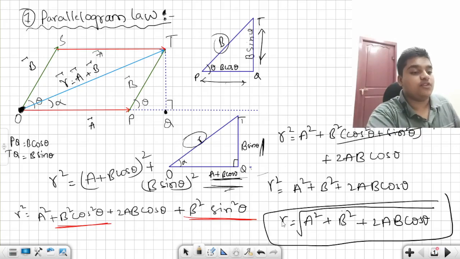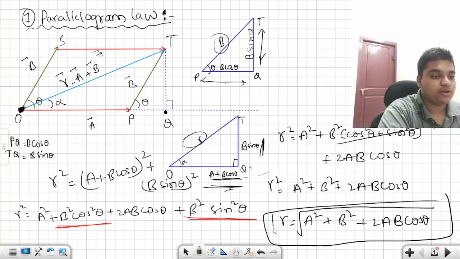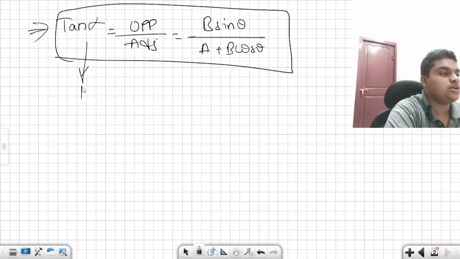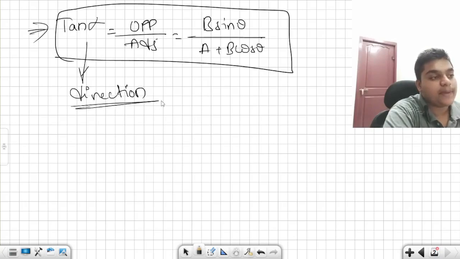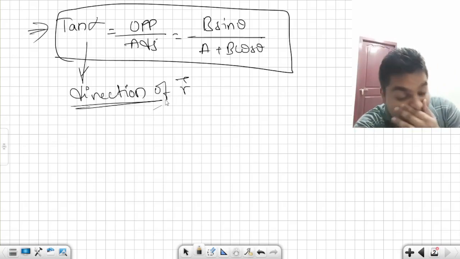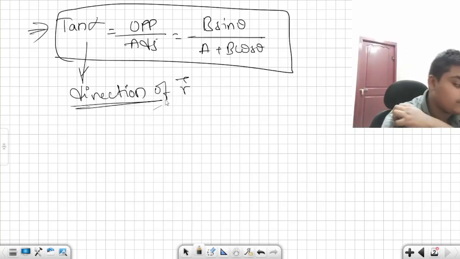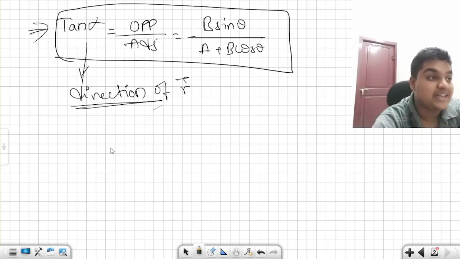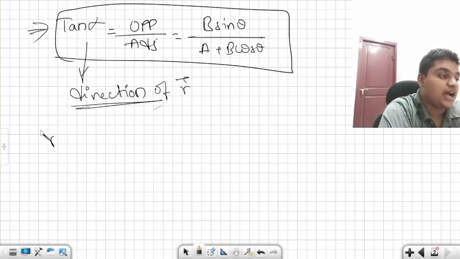Very clear. We have found the magnitude of r bar as well as the direction of r bar. This is your direction of r bar. This is your parallelogram law of vectors. But this is the parallelogram law of vectors for addition, where r bar is equal to a bar plus b bar.